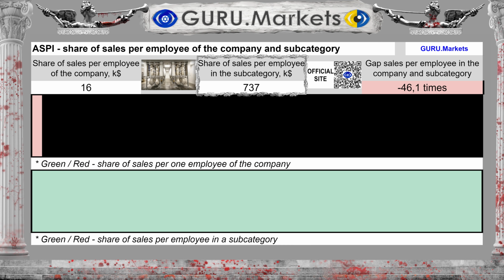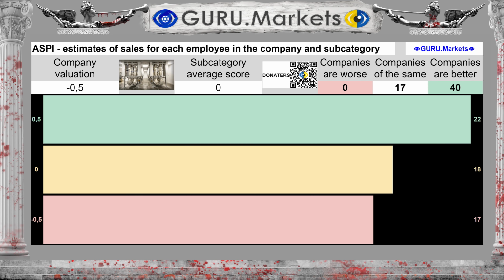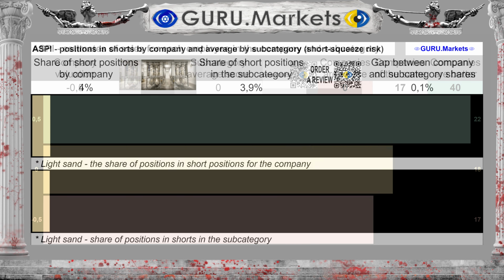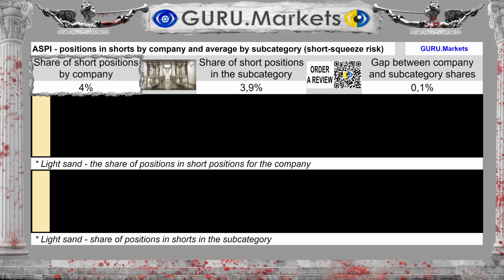In the subcategory it is $737,000. The difference between the subcategory average and the company's performance is 4,506%. Estimation of sales volume per individual company employee in comparison with the indicators of subcategory companies: Tolerable, -0.5 points. Shares for sale account for 4%, with a subcategory average of 3.9%. This is a short squeeze risk indicator.